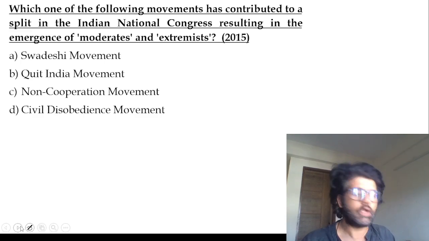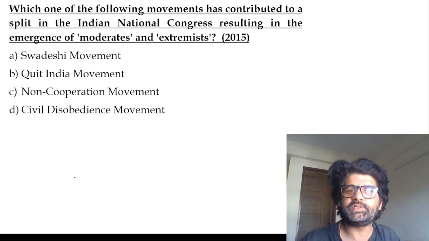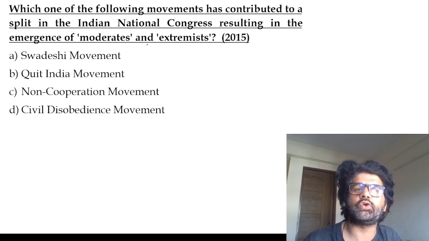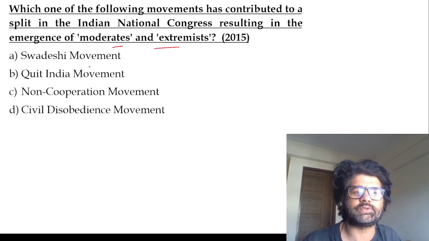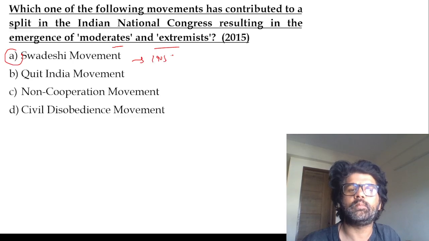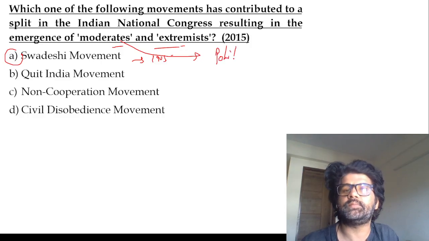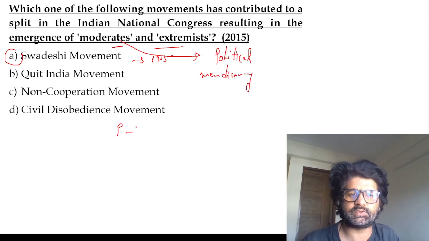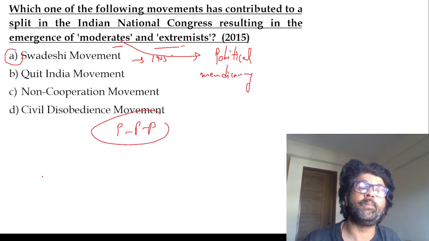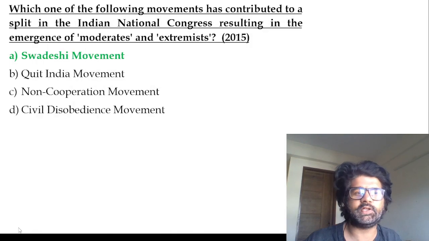Okay, let's focus. Which of the following movements has contributed to a split in the Indian National Congress, resulting in the emergence of moderates and extremists? That happened because of the Swadeshi movement, 1905. Extremists were lacking faith in moderates, political mendicancy. They were like, these moderate leaders, they are always begging for things, prayer, petition, and protest, triple P. We have to move beyond that. So all these things happened during the Swadeshi movement.